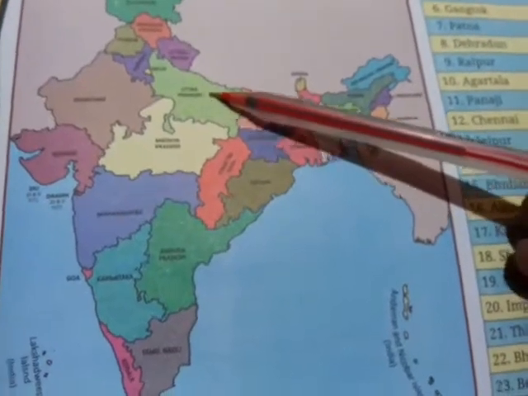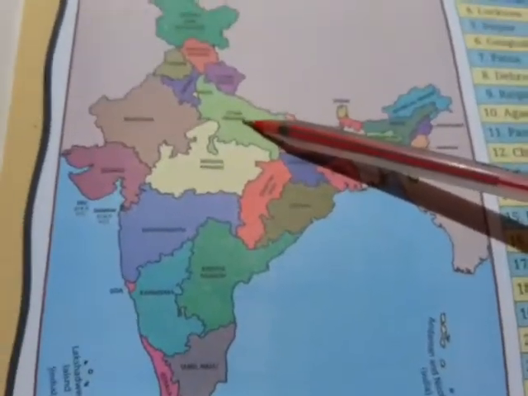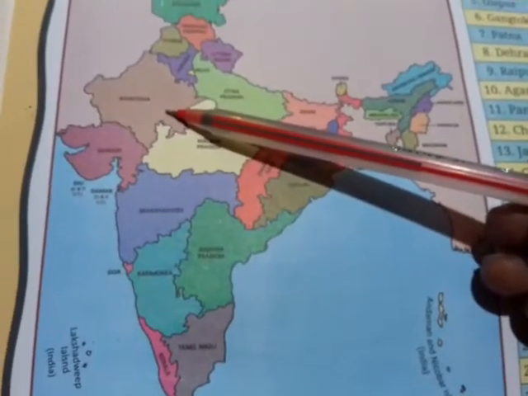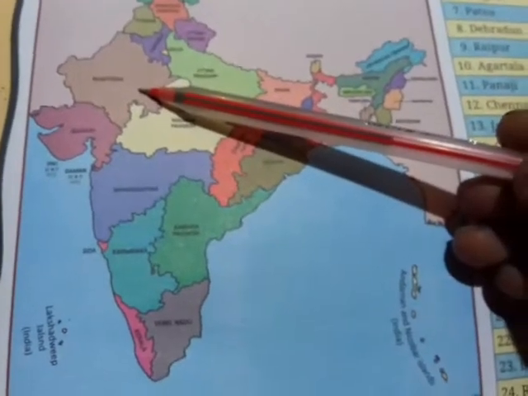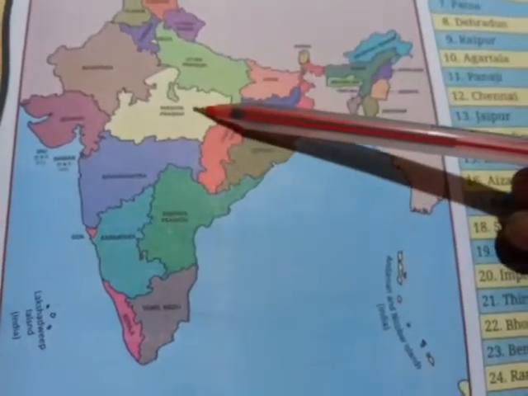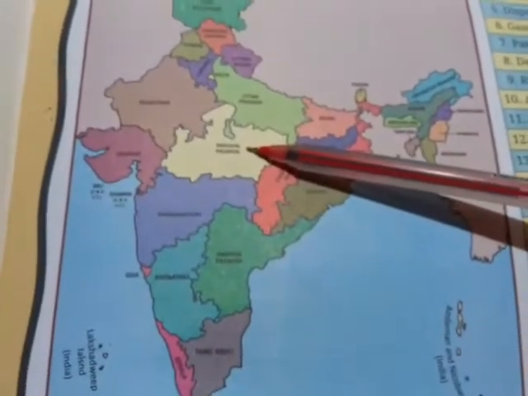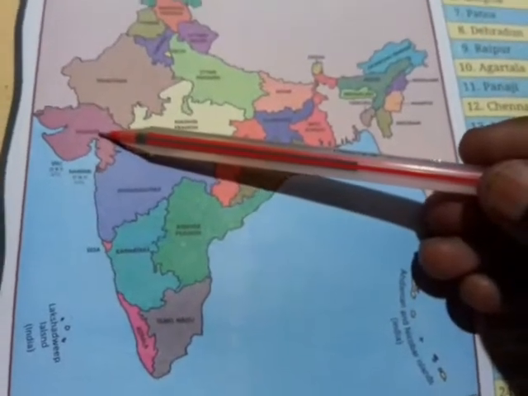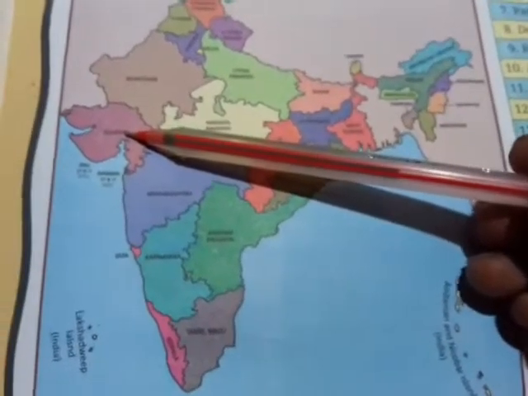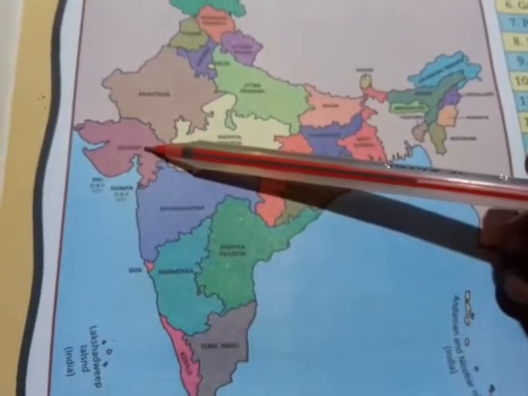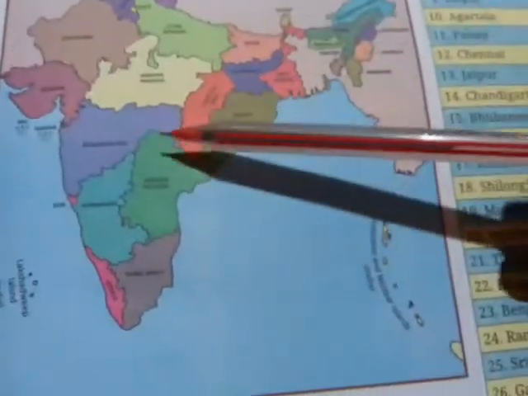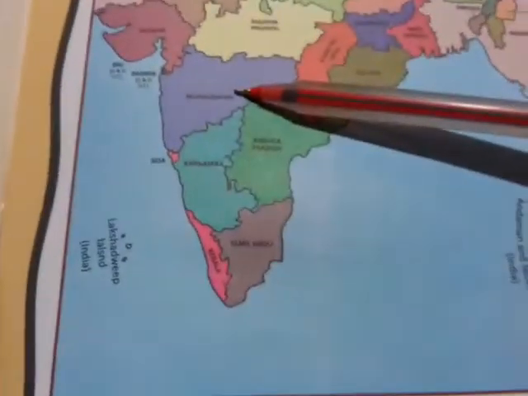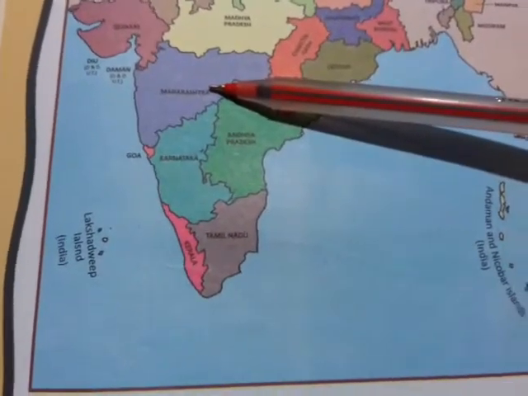Now it is Uttar Pradesh and the capital of Uttar Pradesh is Lucknow. This is Rajasthan and the capital of Rajasthan is Jaipur. Now here you can see Madhya Pradesh and the capital of Madhya Pradesh is Bhopal. It is Gujarat and the capital of Gujarat is Gandhinagar. This is Maharashtra and the capital of Maharashtra is Mumbai.